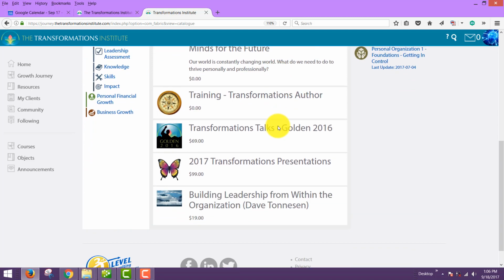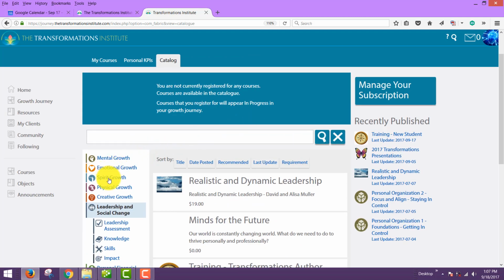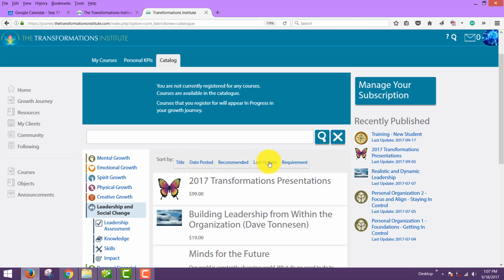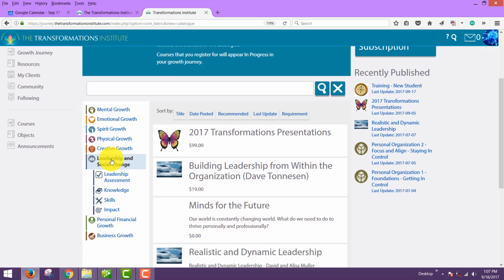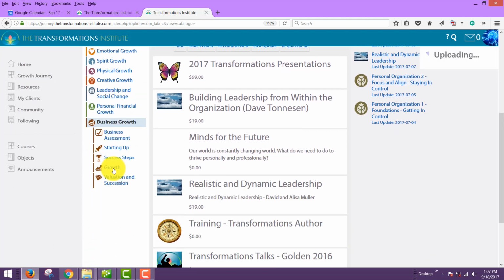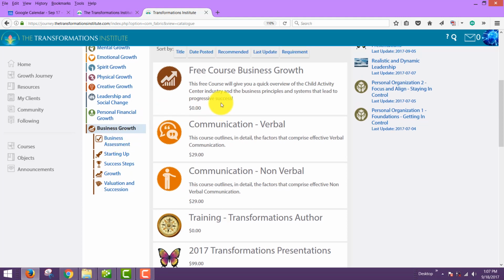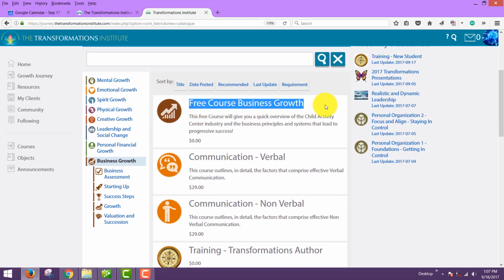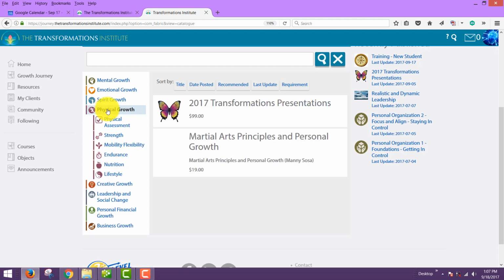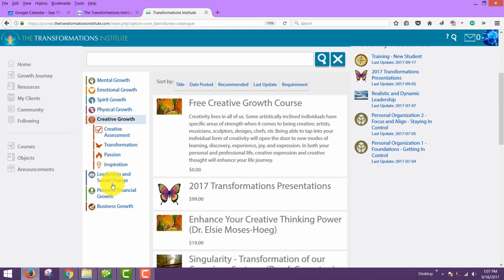You'll find that there are courses in everything, and you can always sort these courses. There are courses in spirit growth as well, physical, whatever. You can sort them by title, by date posted, or by last update. Anything you wish in any of these areas. If you went into business growth even, you would again find a free course on business growth, and you'd also find the areas of business assessment, starting up, success steps, growth, valuation, and succession. Interesting, in all of these different areas, you have these different course areas that will continue to fill up as we go forward. I think it's very interesting.